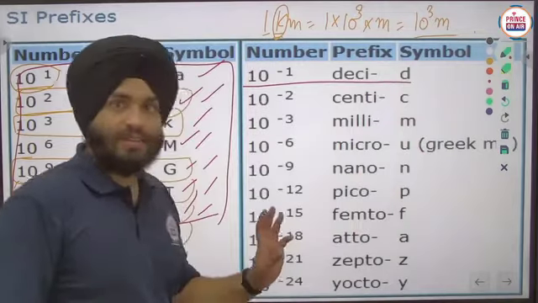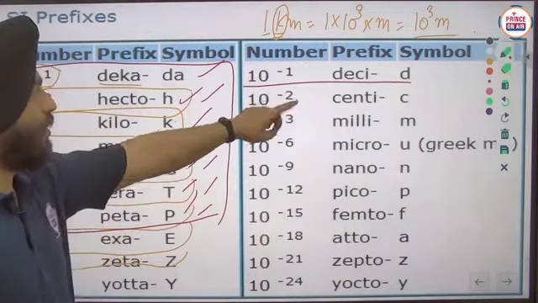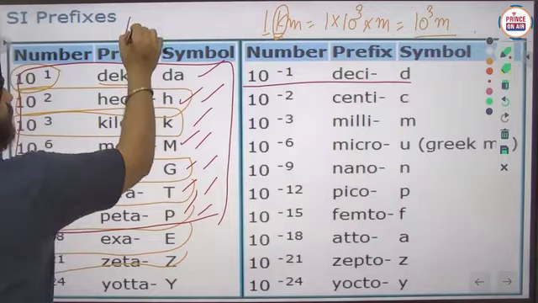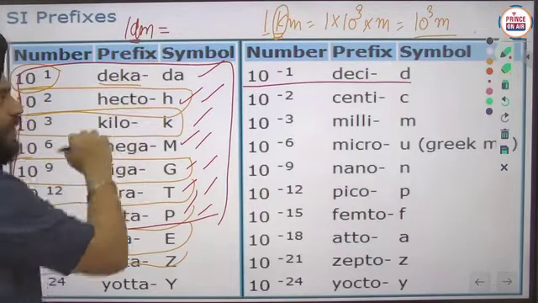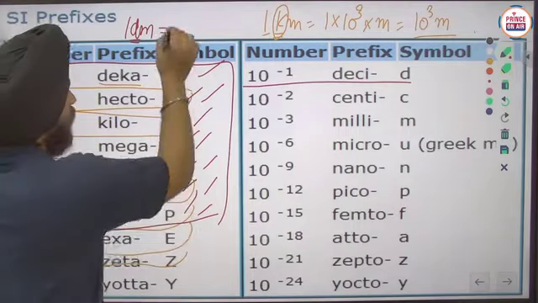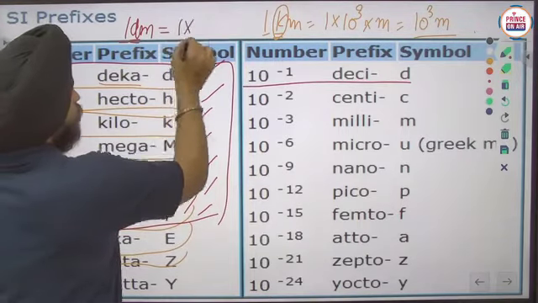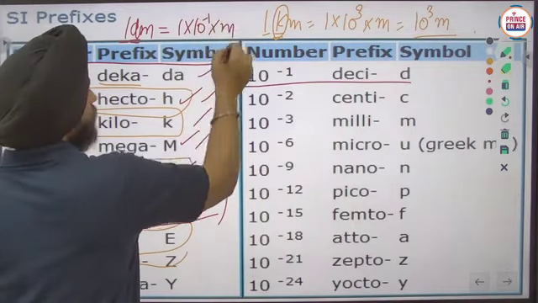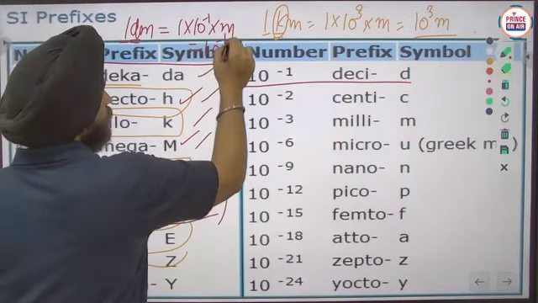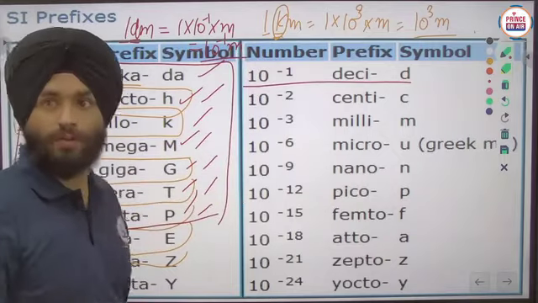Here a similar process is there, like for deci, if decimeter is there, like 1 decimeter, what we have to do, in place of deci you have to write 10 raised power minus 1. So 1 into, in place of deci 10 raised power minus 1, and in place of meter, that will become this. So 10 raised power minus 1 meter, that will be the form.